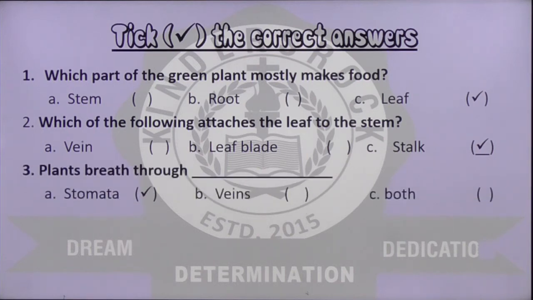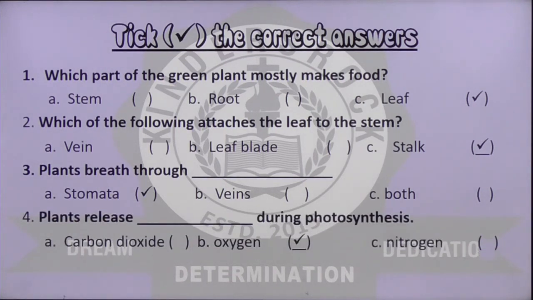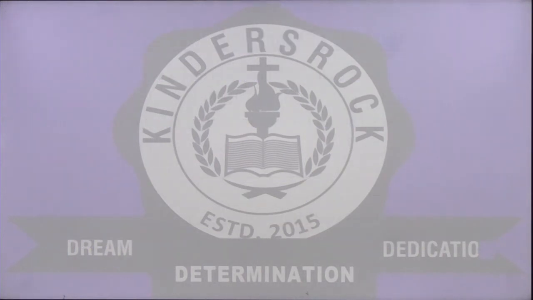So option C. The third one, plants breathe through dash. The plants breathe through stomata or veins or both. It breathes through stomata. The fourth one, plants release dash during photosynthesis. What is it? Is it carbon dioxide? Is it oxygen or is it nitrogen? During photosynthesis, the plants release oxygen. So the answer is option B, oxygen.